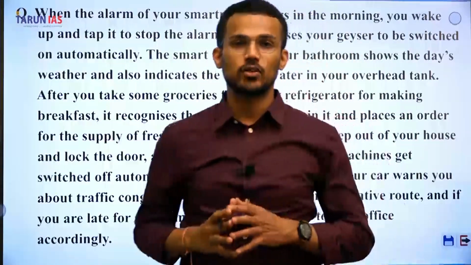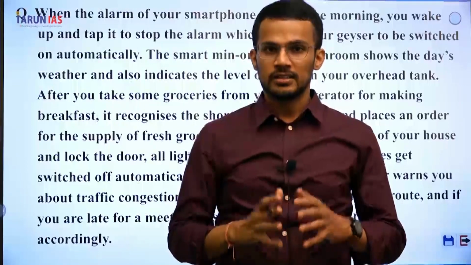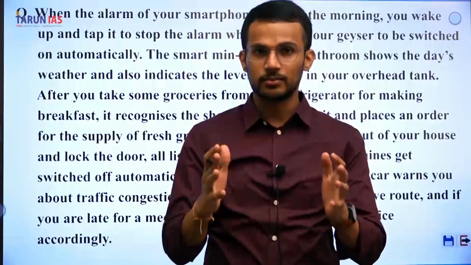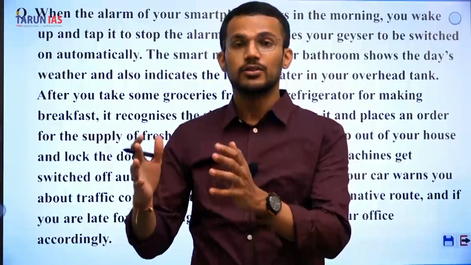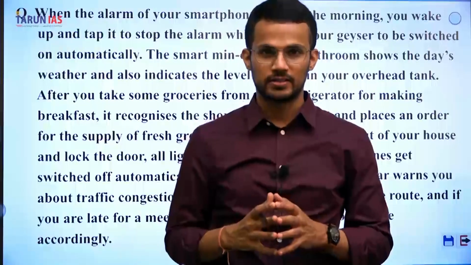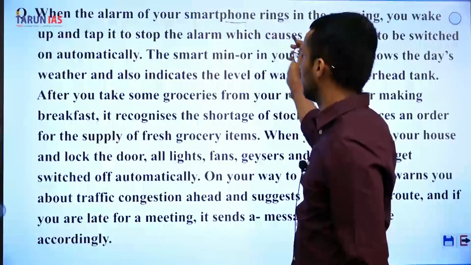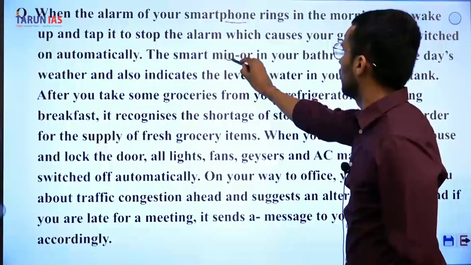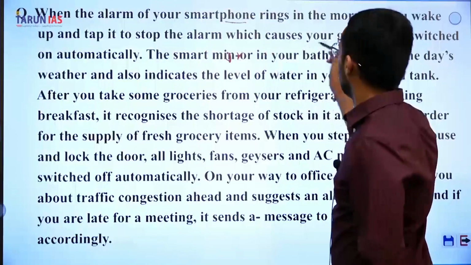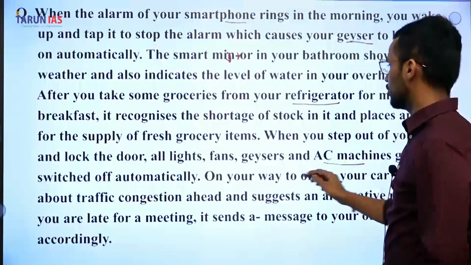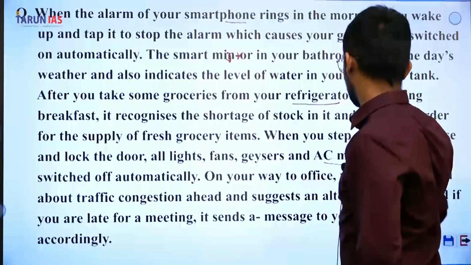What is Internet of Things? See this term, Internet of Things. In this term, things are the physical world devices, which may be anything. They may be your smartphone, a mirror in the bathroom, a geyser, refrigerator, AC machines, or your car.